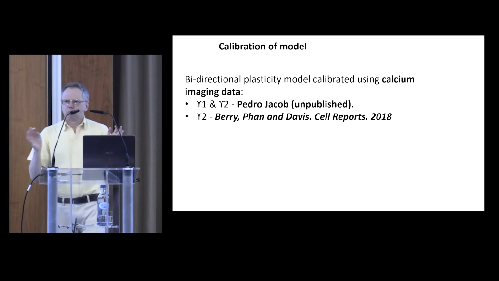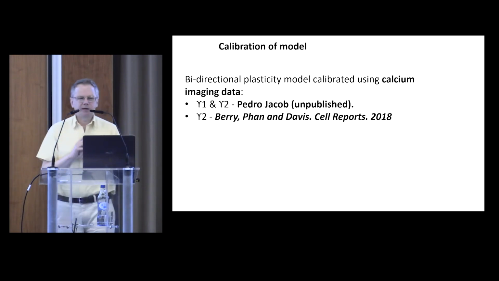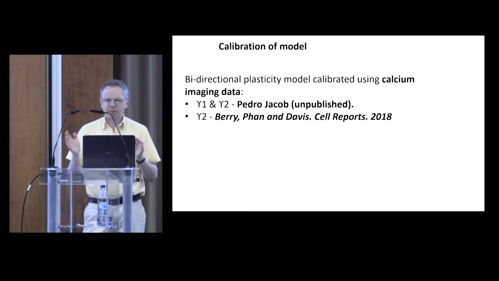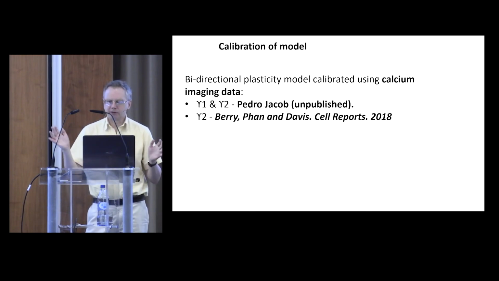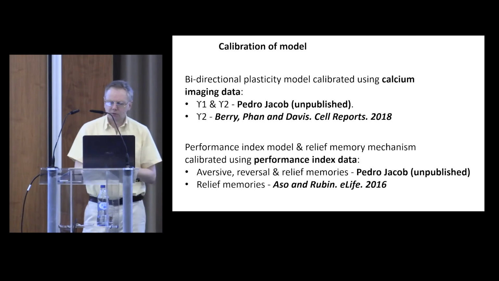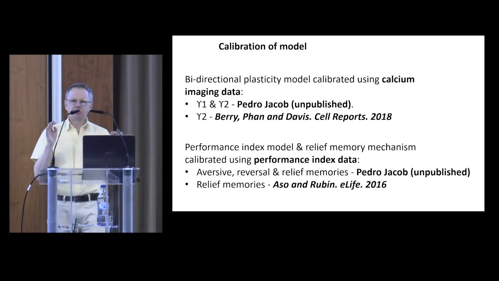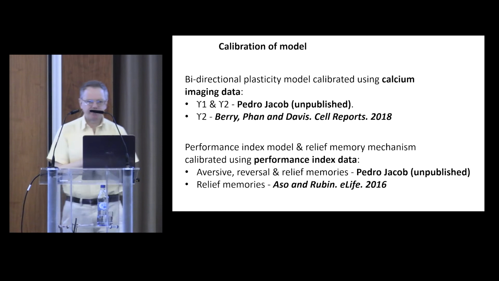For the bidirectional plasticity model, we use calcium imaging data, and we've got two sets of that. Pedro has got measurements that he took in both the gamma-1 and the gamma-2 compartments for our reversal learning. But we also make use of a recently published paper from the Scripps Institute where they provided some great data from the gamma-2 compartment for various scenarios. The rest of the model is calibrated using performance index or behavioral data.